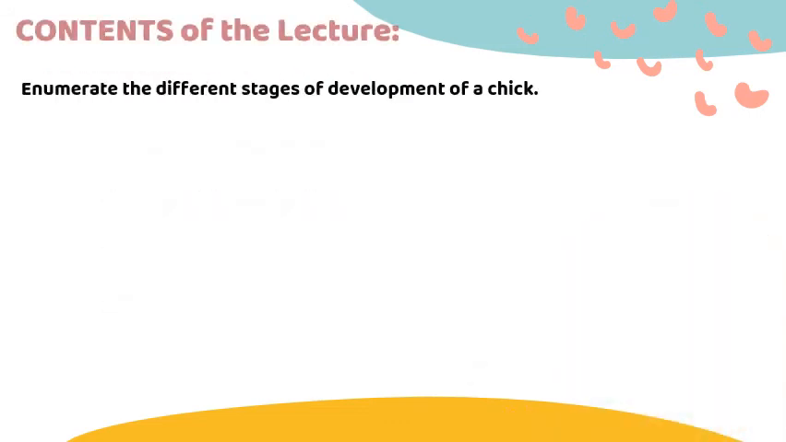What are the different stages of the development of a chick? 4 stages. Fertilization inside the female's body. The female lays the eggs. The female sits on them. And then the chick, when it's ready, hatches from the egg. It breaks its shell and comes out of the egg. Fertilization, laying of the egg, incubation, hatching.